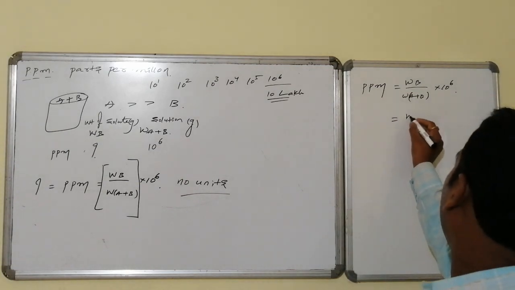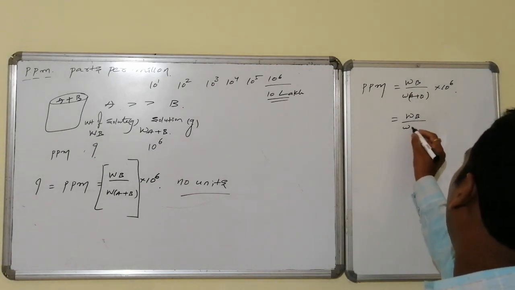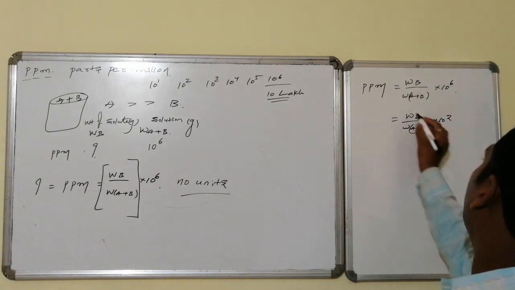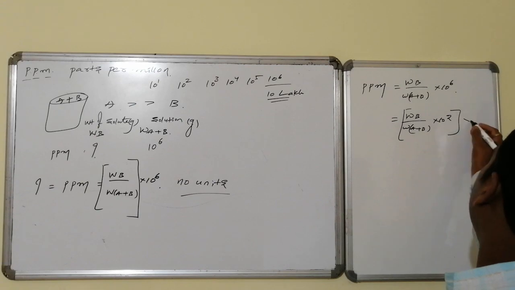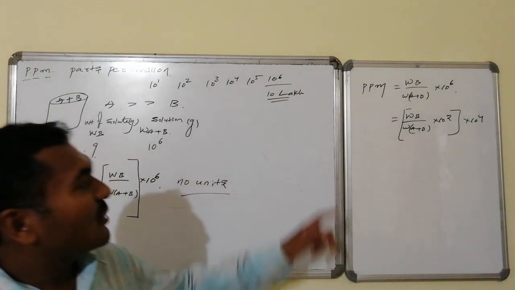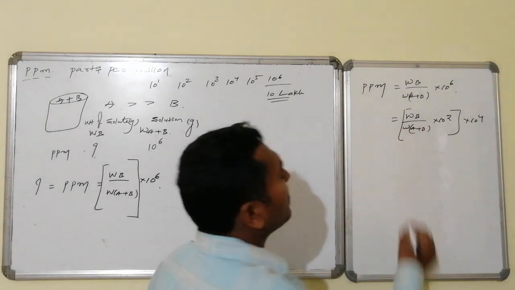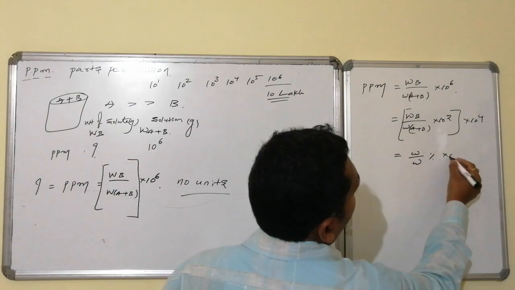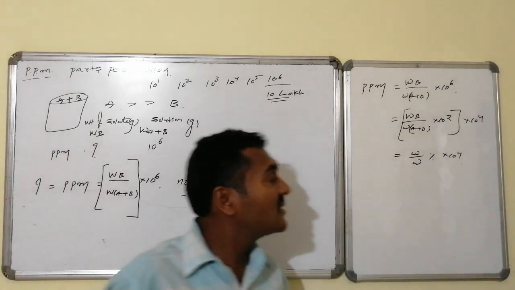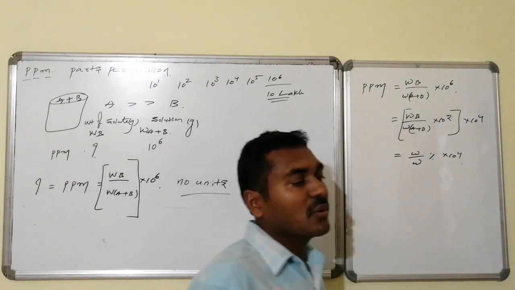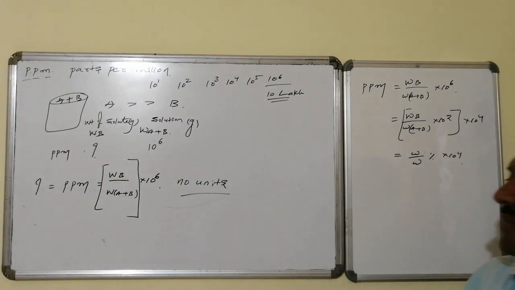Whereas this can be written as weight of B divided by weight of A plus B into 10 power 2 into 10 power 4. Can I write it so? This particular weight of B by weight of A plus B into 10 power 2 becomes equal to weight by weight percentage, that into 10 power 4. Thus, weight by weight percentage into 10 power 4 becomes equal to ppm. ppm is generally very small.